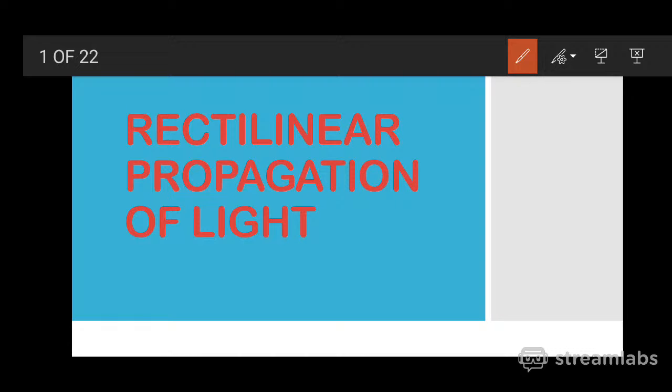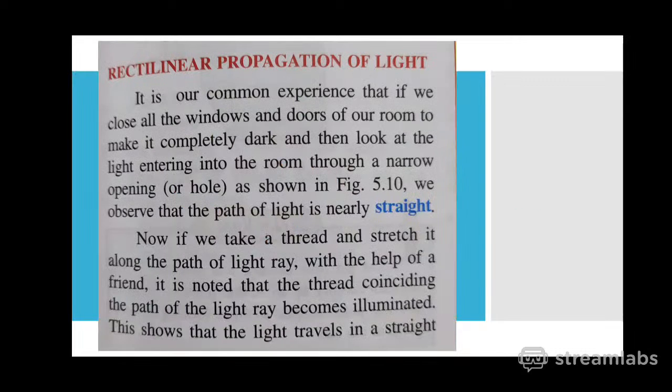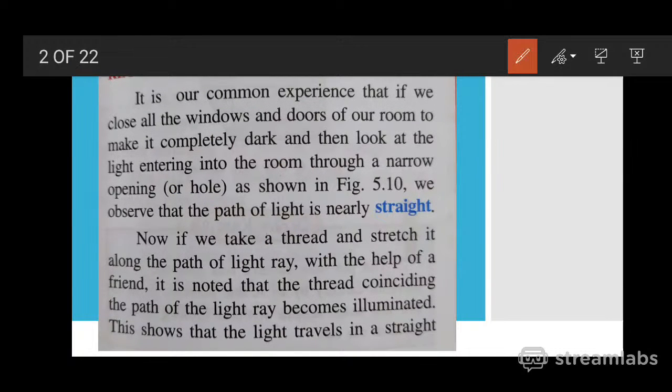So now let's start the new topic, rectilinear propagation of light. What is rectilinear propagation of light? Rectilinear propagation is the property through which we can say that light travels in a straight line. This property is called rectilinear propagation of light.